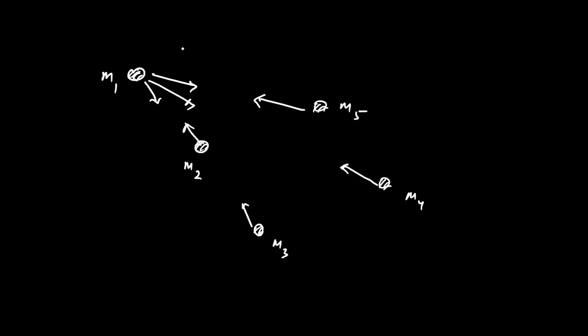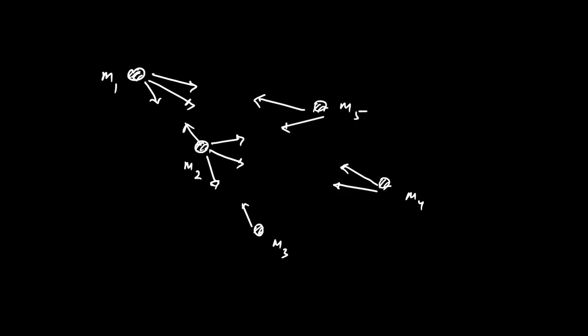Similarly, M2 and M4, M2 and M5, M2 and M3, they will also exert gravitational force on each other. So all will be independent. It does not depend on the other. All of these bodies will exert gravitational force of attraction on all the remaining bodies.